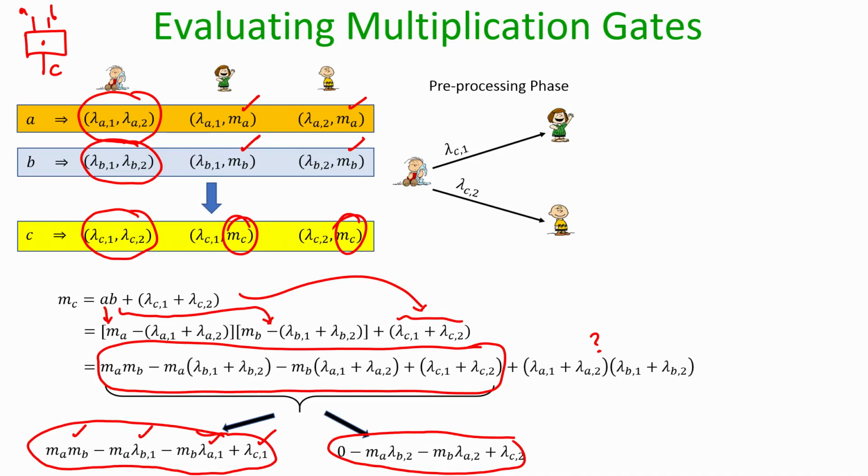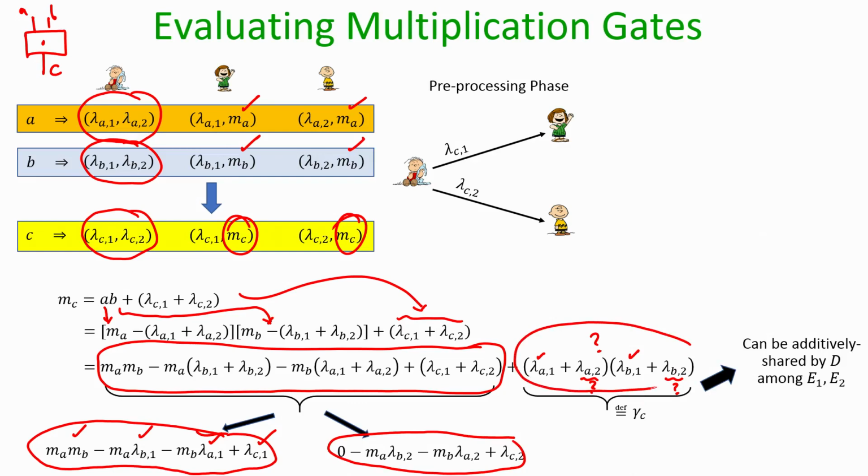Evaluator 1 alone cannot compute this, because it has lambda A1 and lambda B1, but it does not have lambda A2 or lambda B2. We cannot ask evaluator 2 to give lambda A2 to evaluator 1, and in the same way we cannot ask evaluator 1 to give the first component of the A and B pads to the second evaluator, because that will breach the privacy of A and B. So, we are kind of stuck here, but everything is not lost, because what we observe is the following.